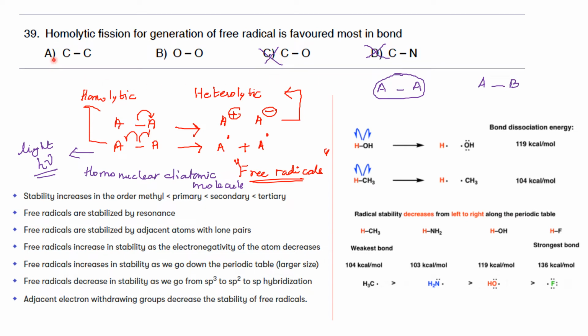Now we'll compare options A and B. From the point that radical stability decreases when you move from left to right of the periodic table, when you compare carbon and oxygen, oxygen is more electronegative. So O dot will be less stable compared to C dot. So most probably the answer will be option A. But in the key it is given as B. I think there is some error in the key that is given. Maybe they will correct it in the final answer key. So according to all this discussion, I feel that option A is the correct one.